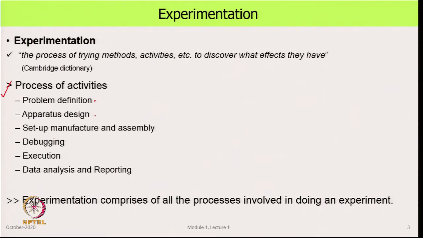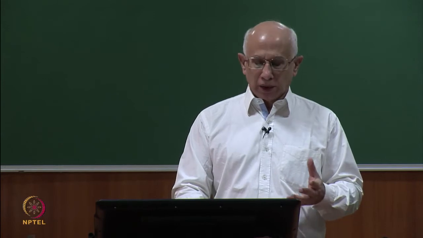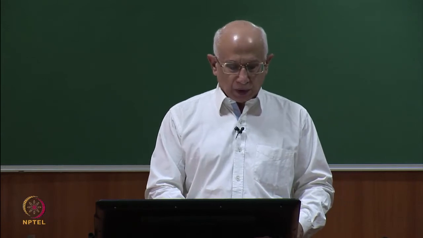There is no one given design, there could be many possibilities and we have to select one of them. After selecting that one, we go to a complete detailed design, manufacture and assembly. This includes making the rig, buying instruments, putting electronics together, connecting it to a data logger or a laptop, all of that comes here.